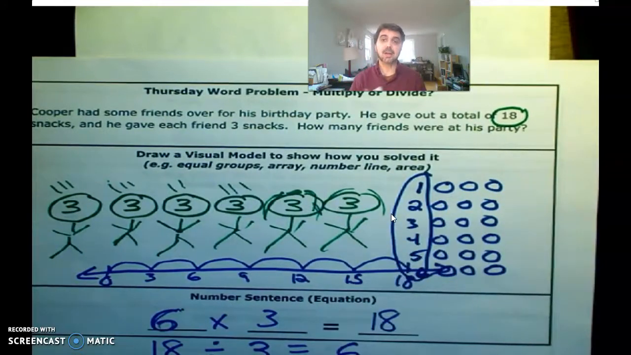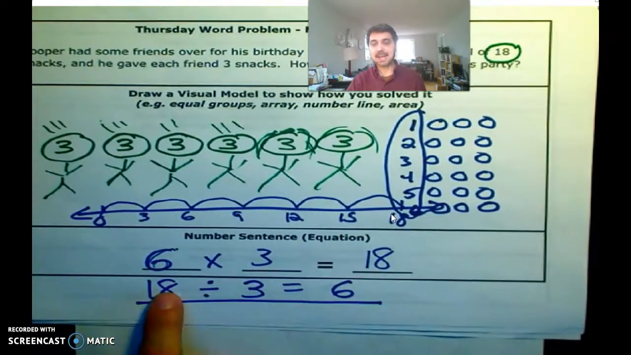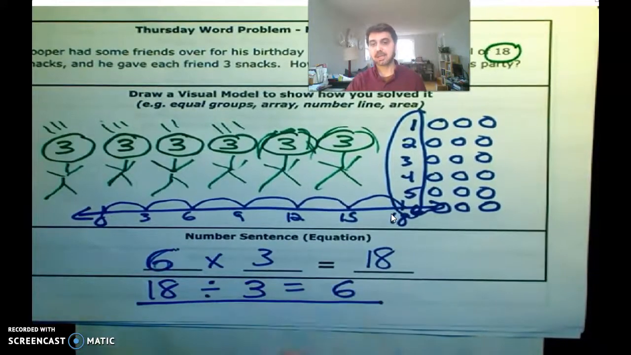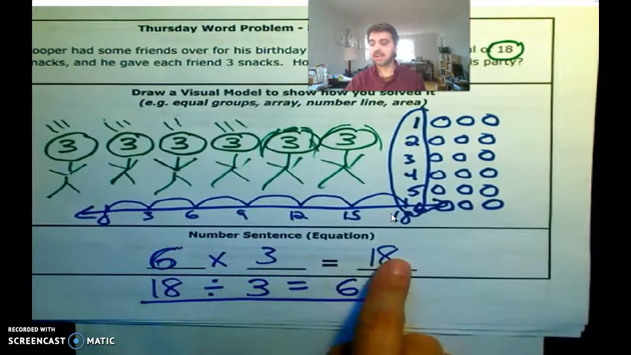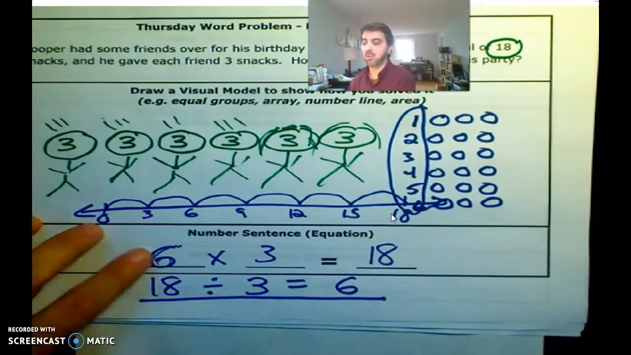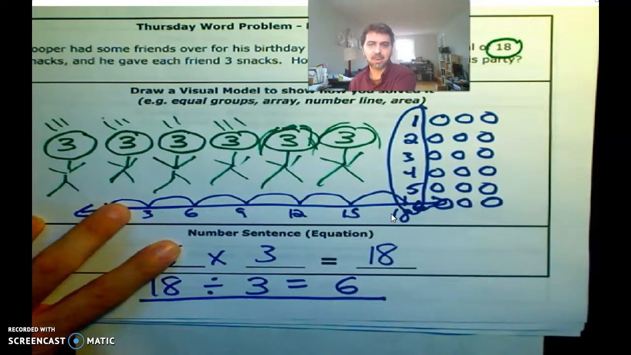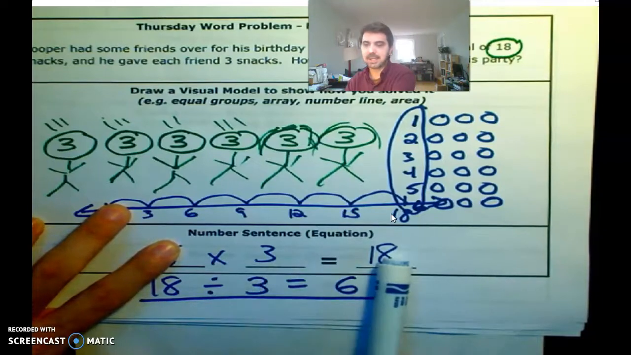So you could have done an array as well, or the area model. Either way, you could have written it as 18 divided by 3 equals 6, or 6 groups of 3 gives you 18. To begin with, you would not have known that that's a 6. You're trying to figure out how many kids were at the party if they each ate 3 snacks, which gives you 18.